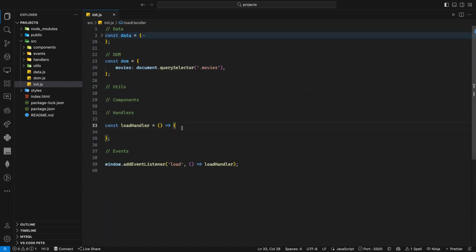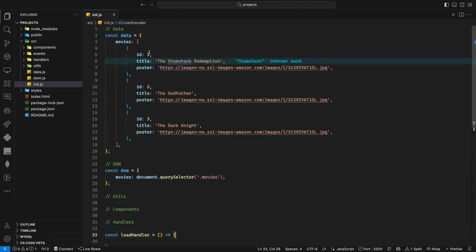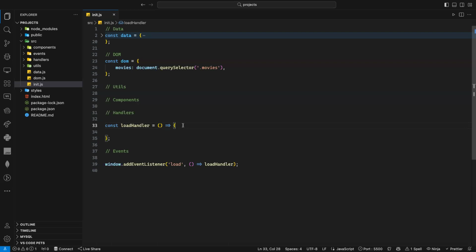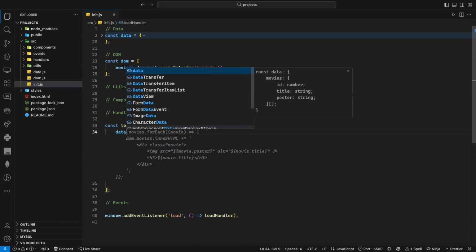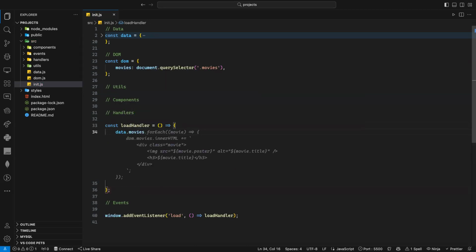How can we do that? How can I loop through an array? What array method do I need to use? Map. Maybe not map, maybe forEach. Why? Because if I use map here, I can map if I want to, but maybe I can use forEach. So with forEach, I can loop through each one of them, and then for each, I need to create the DOM element and add it. I can use map too, by the way, but I think forEach will be easier. Okay. Let's try to do it. So what should I do? I see data.movies, right? Dot forEach. What is forEach?